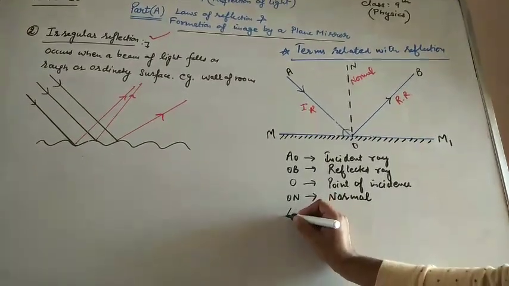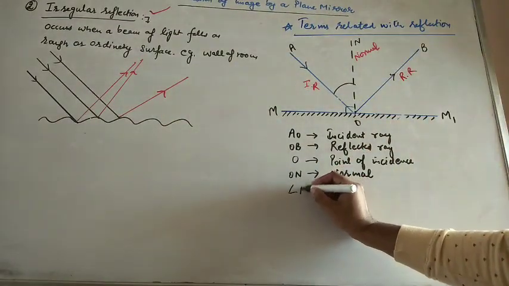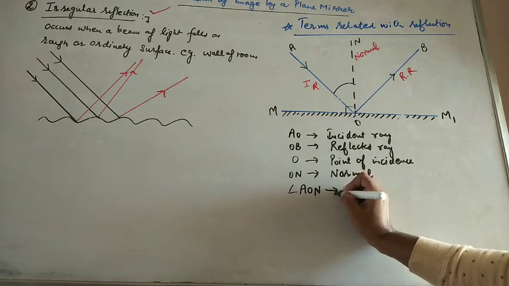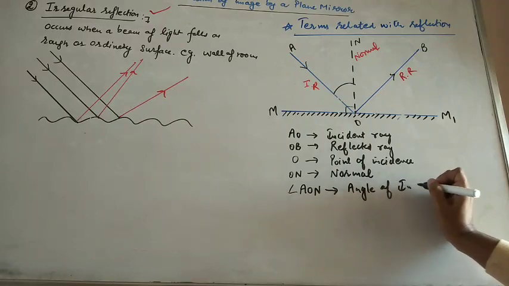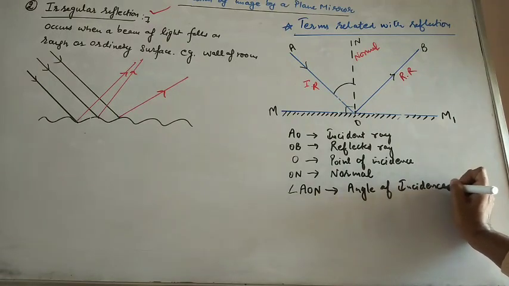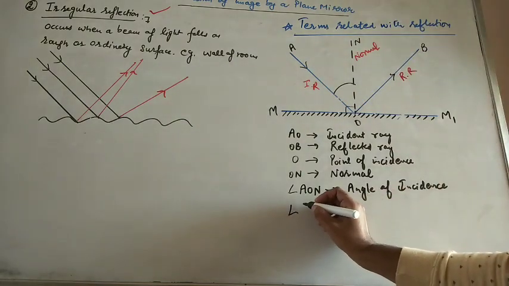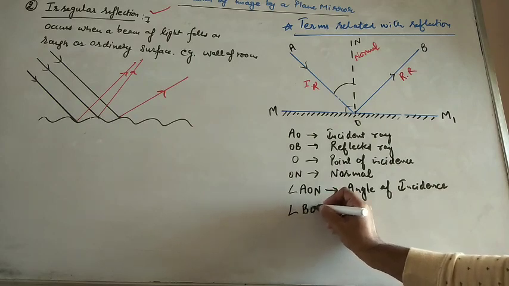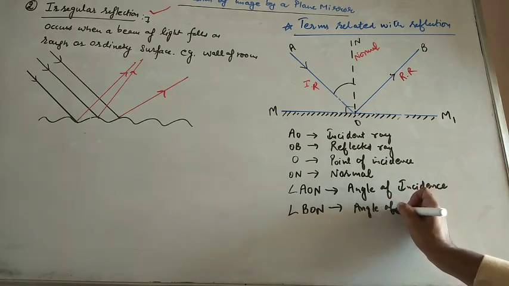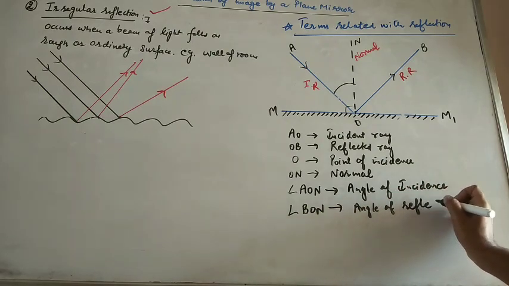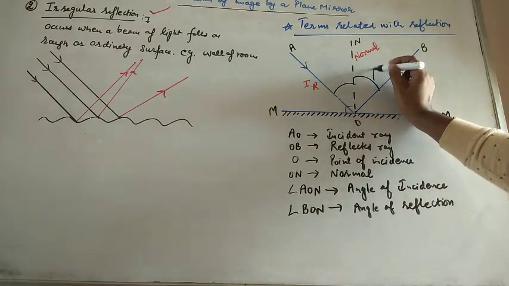Angle of incidence. What is the angle of incidence? This angle AON is called the angle of incidence, which is made by the incident ray with the normal. Now angle NOB, or angle BON, is called the angle of reflection, the angle which is made by the reflected ray with the normal. This is the angle of reflection.